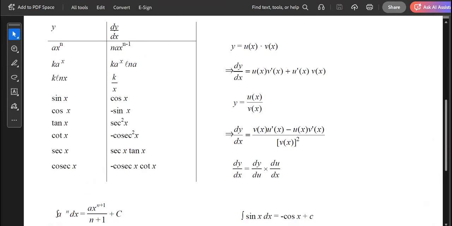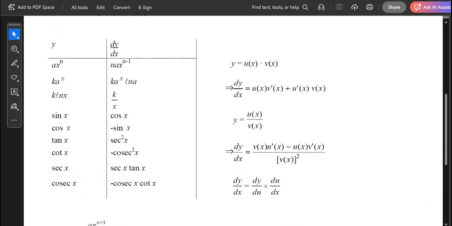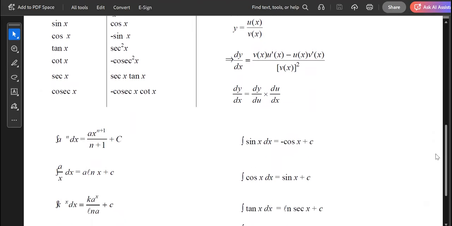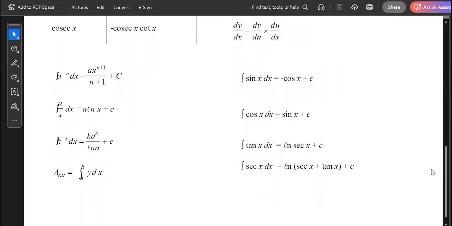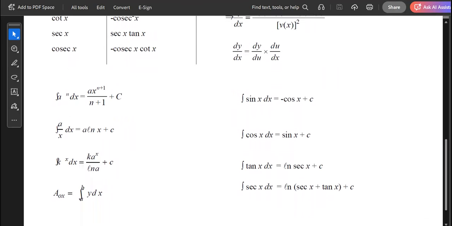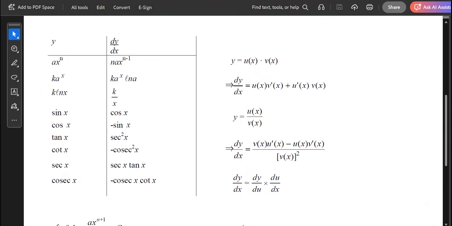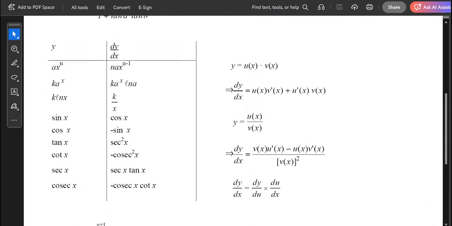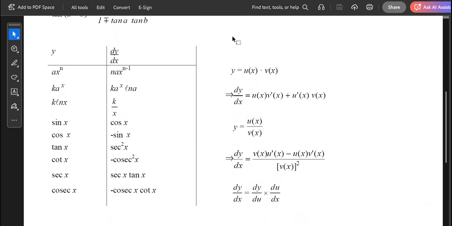If you check, there they gave us one for derivatives. This one, a to the exponent of x, is going to be a to the exponent of x ln of a. So as we can see, it is the same as that pi.